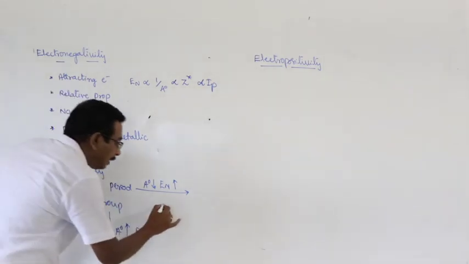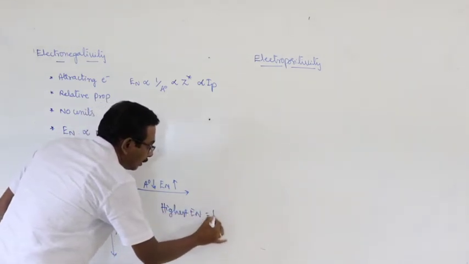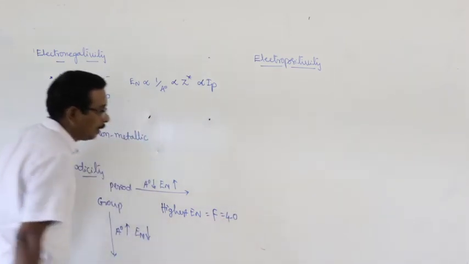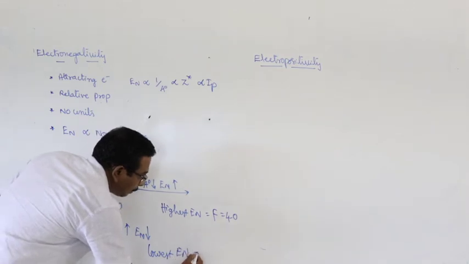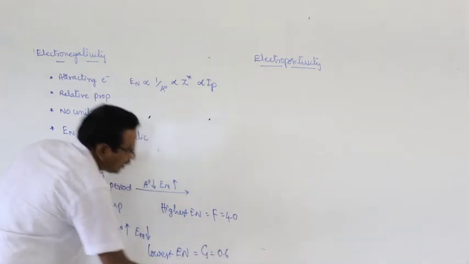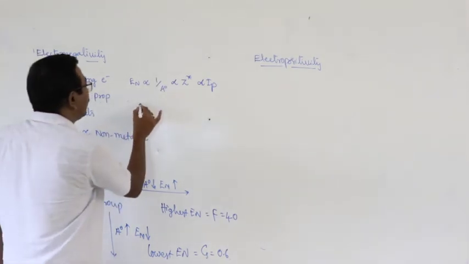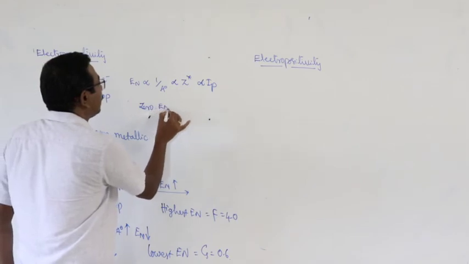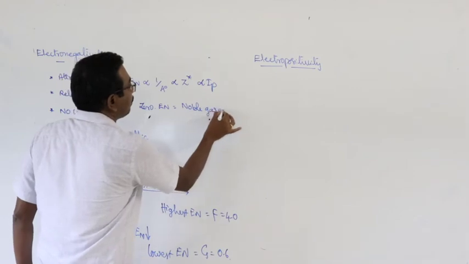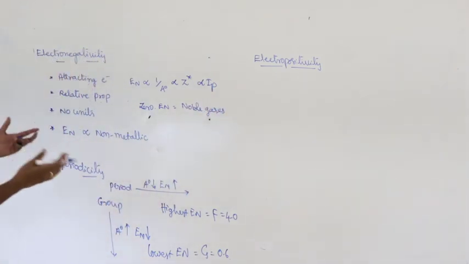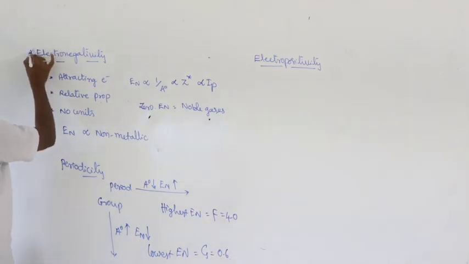The element with the highest electronegativity is fluorine, that is equal to 4. The element with the lowest electronegativity in the periodic table is cesium, that is equal to 0.6. The elements with zero electronegativity in the periodic table are noble gases. These are all statements which are already known to you, all related to electronegativity.